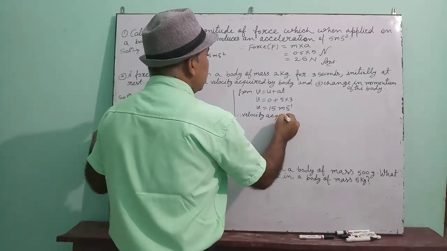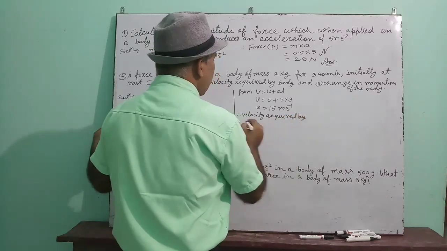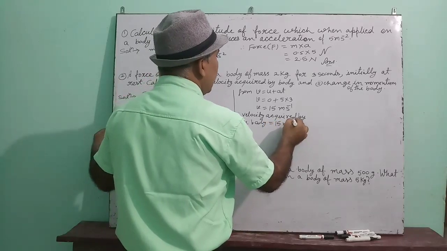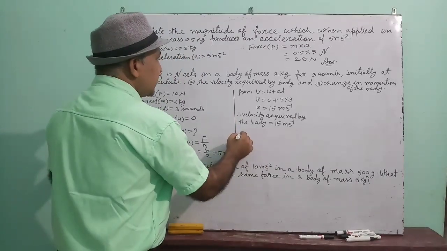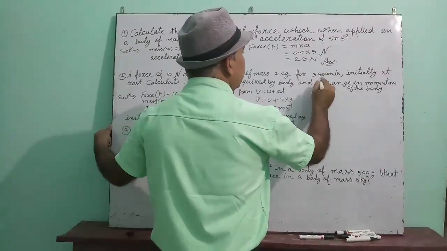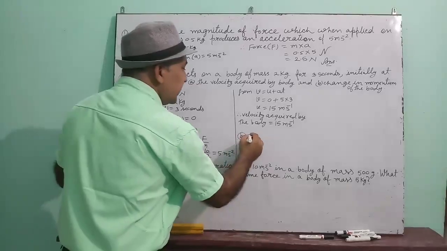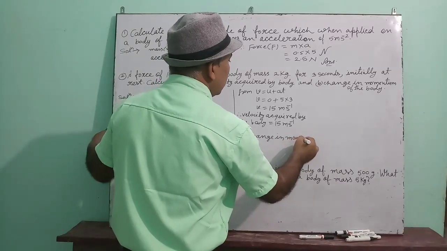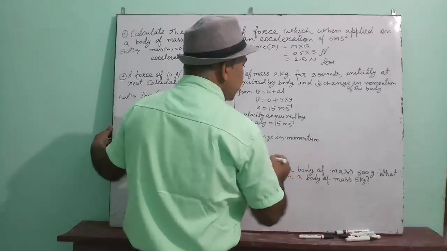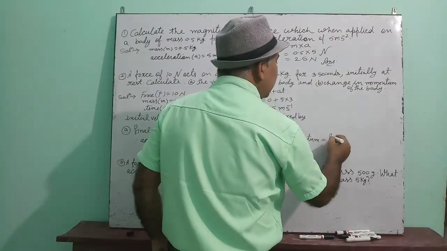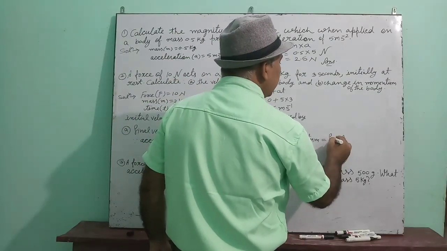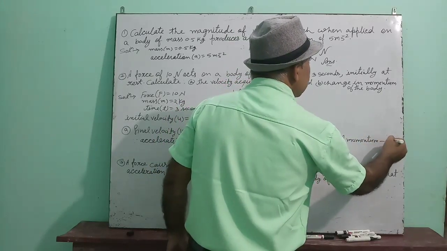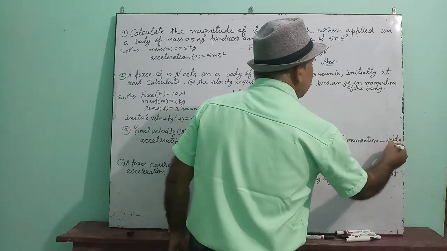Therefore, the velocity acquired by the body is equal to 15 meter per second. Now see the second part. Second part is change in momentum. Change in momentum is equal to final momentum minus initial momentum.